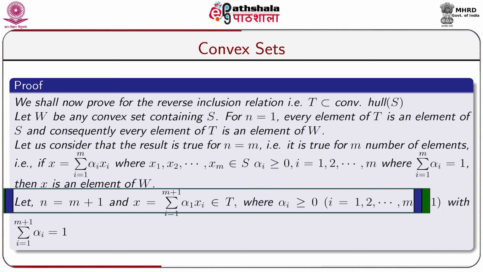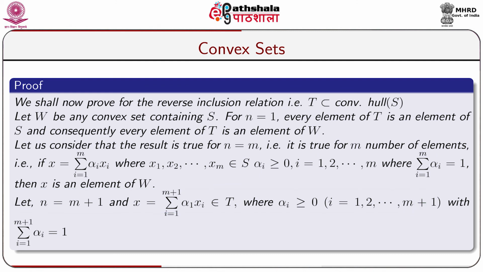Let n be equal to m plus 1 and x equal to sigma i equal to 1 to m plus 1 alpha i xi, which belongs to capital T, where alpha i greater than or equal to 0 and i equal to 1 up to m plus 1 with sigma i equal to 1 to m plus 1 alpha i equal to 1.